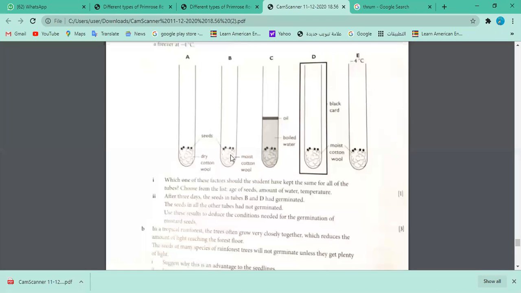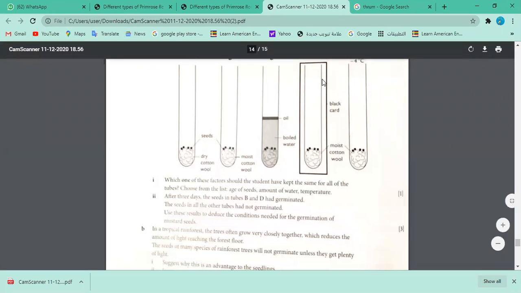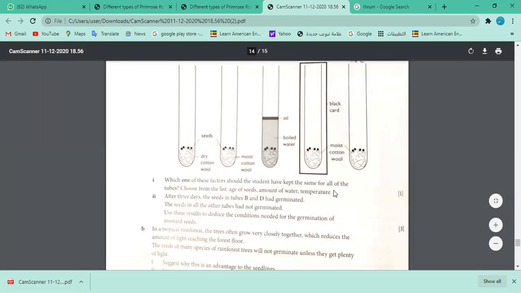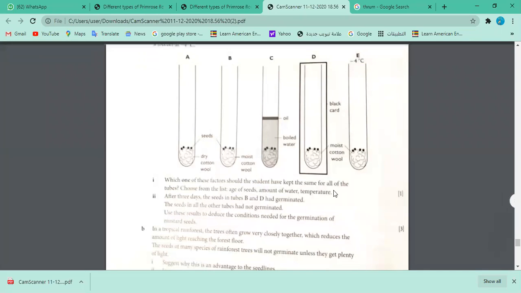Okay. And now look what is different in the other tubes. What is so common in B and D? Seed and moist cotton. This is common, okay? So what is uncommon? Dry cotton. That is why it can make you think that moisture is needed, okay? And look at the curve. How does it help? What extra information does it give you? It's still growing, although it's covered with black card. What does it mean?